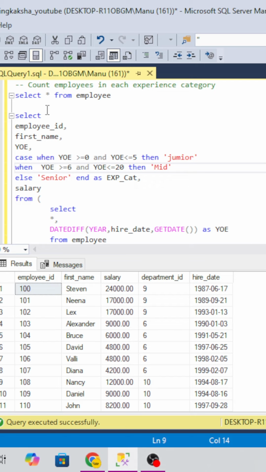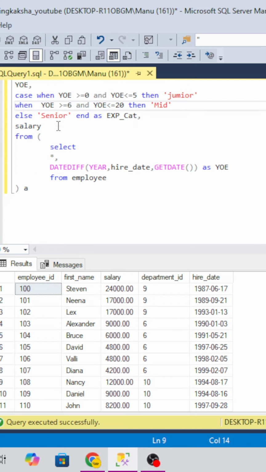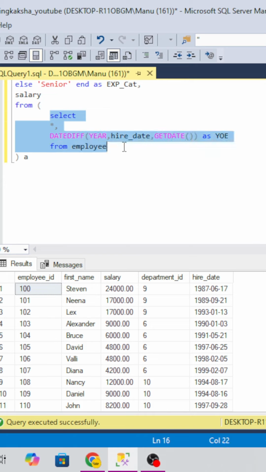First of all, if you come over here, this is the inner query which we have taken. We have a hire date, so based on the hire date we have to find the years of experience. We have used the DATEDIFF function over here, and we have given year because we have to find the number of years. So we have found the years.